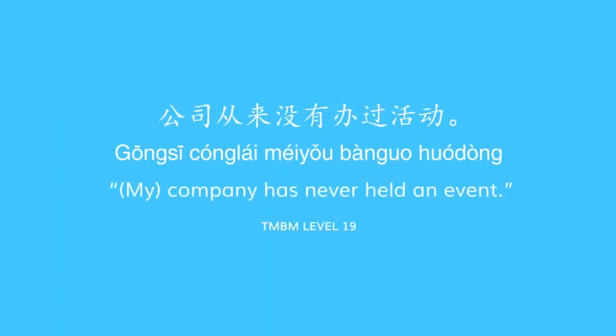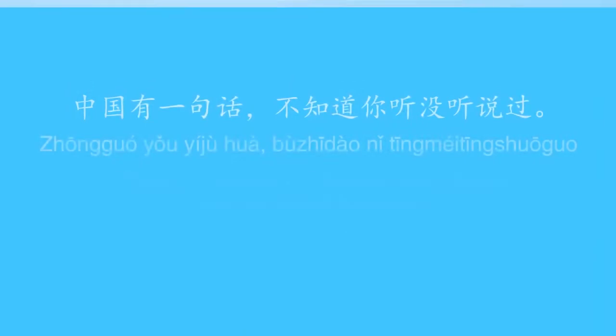公司从来没有办过活动. 公司 means company. 从来没有 means never before, has never done. 办过活动 means to hold an event. So this is saying the company, or my company, has never held an event before in the past. 公司从来没有办过活动.